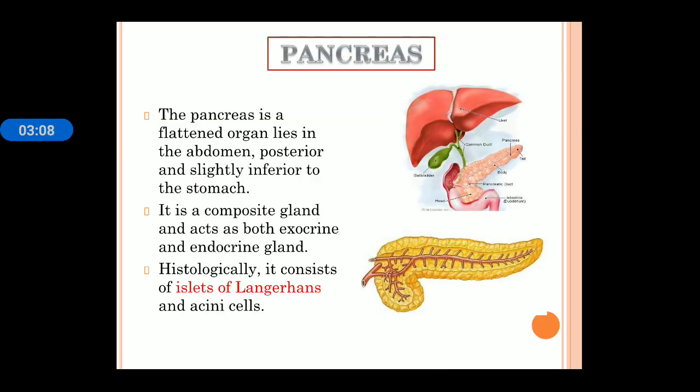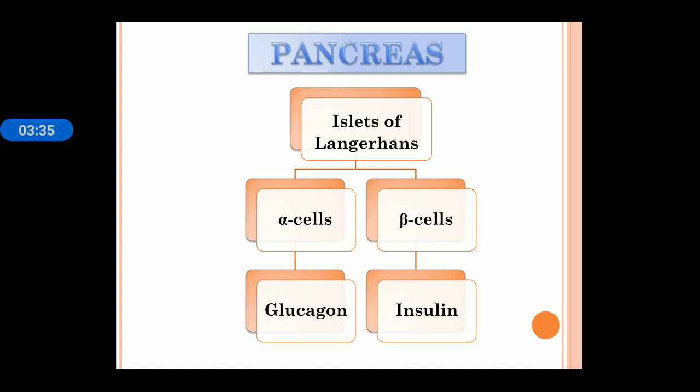Next is the pancreas. The pancreas is a flattened organ, lies in the abdomen, posteriorly and slightly inferior to the stomach. It is a composite gland. Composite gland means it has dual function, that is exocrine function as well as endocrine function. The pancreas consists of a group of cells known as islets of Langerhans. These islets of Langerhans are further divided into alpha cell and beta cell categories. Alpha cells release the hormone glucagon and beta cells release the hormone insulin.